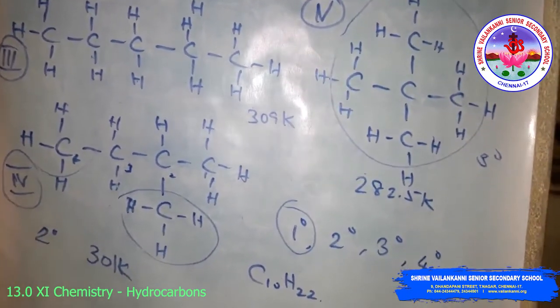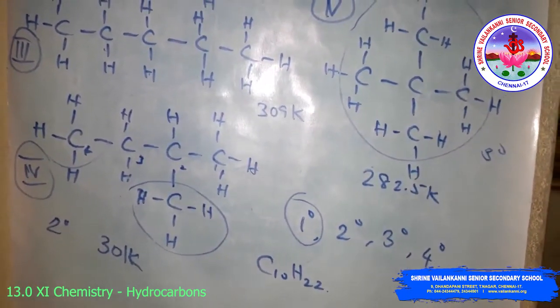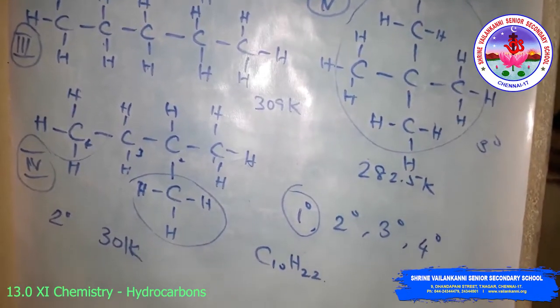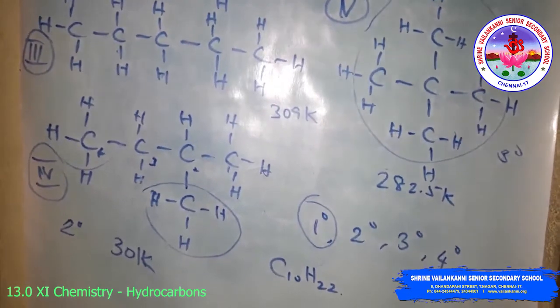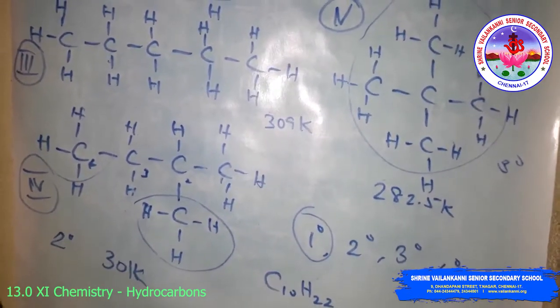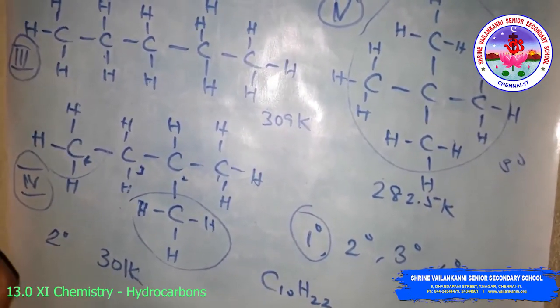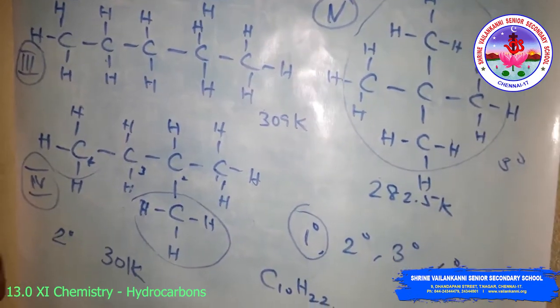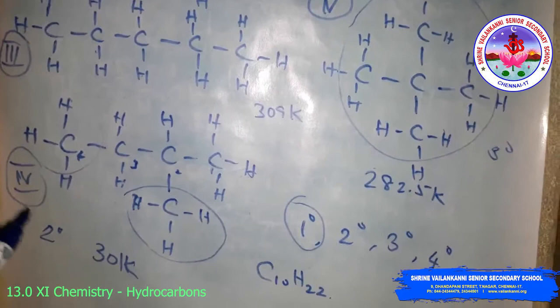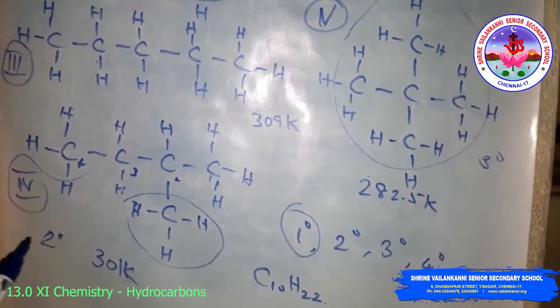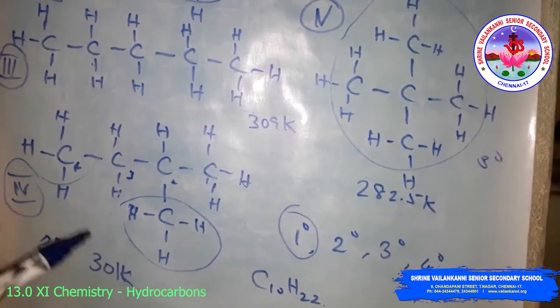It is important to write the correct IUPAC name of a structure, and equally important to write the correct structure from the given IUPAC name. First, the longest chain of carbon atoms corresponding to the parent alkane is written.